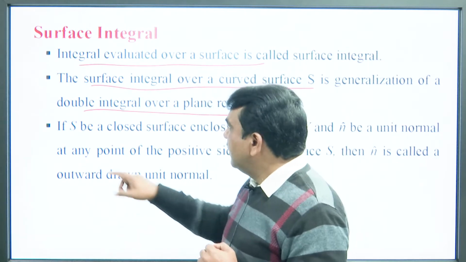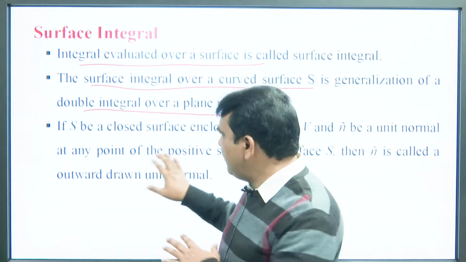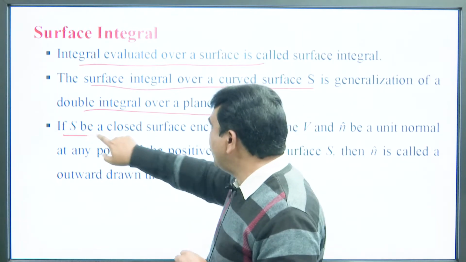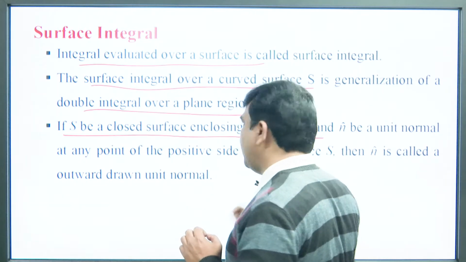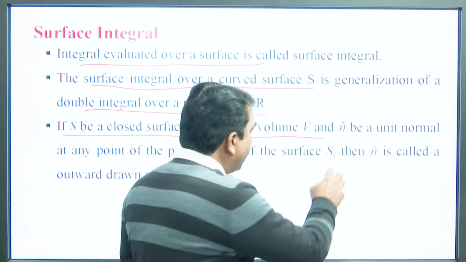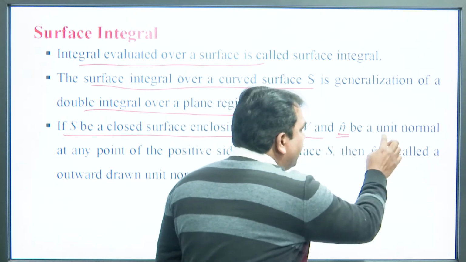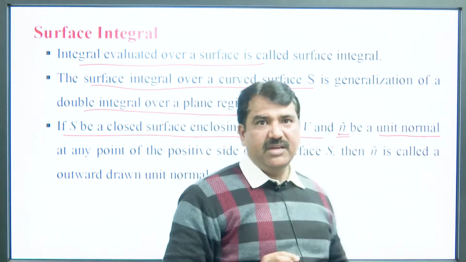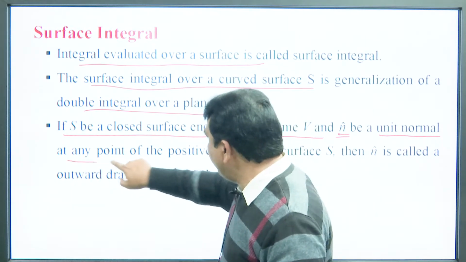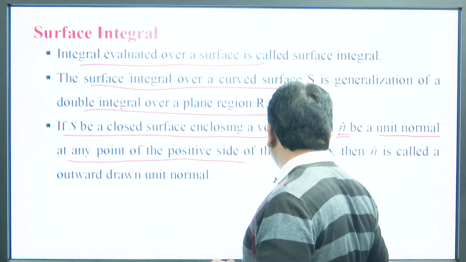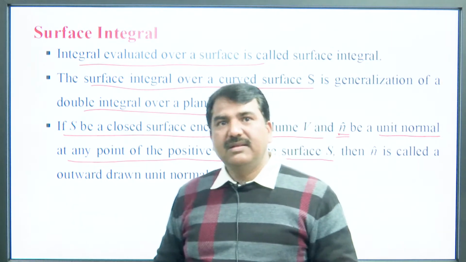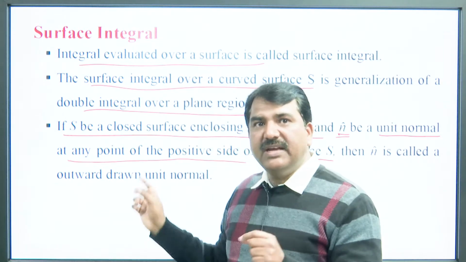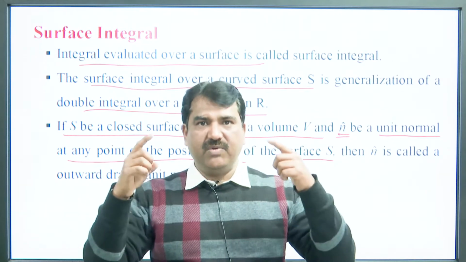Now, it is a very important point: if S is a closed surface enclosing a volume V, and n cap is the unit normal vector at any point of the positive side of the surface S, then the unit vector n is called the outward drawn unit normal.